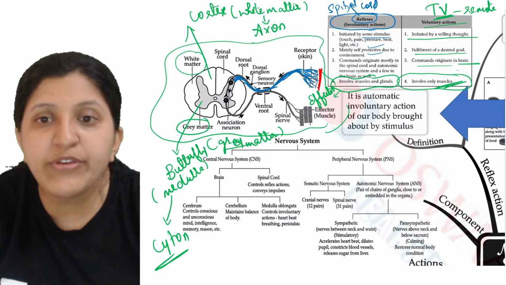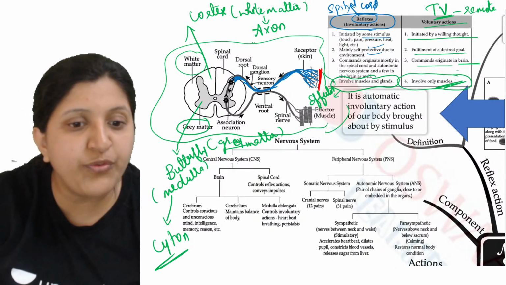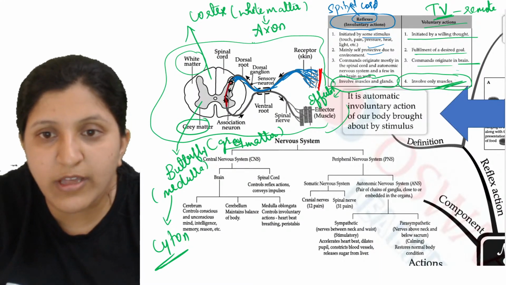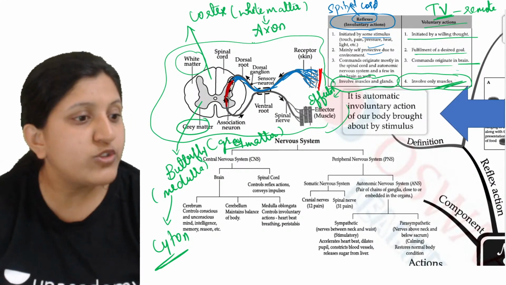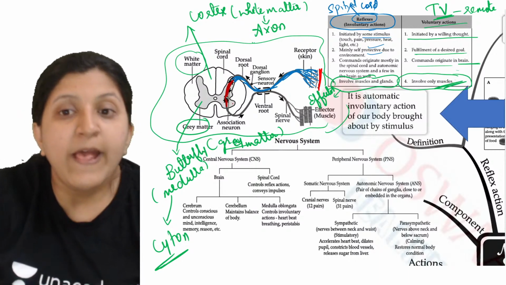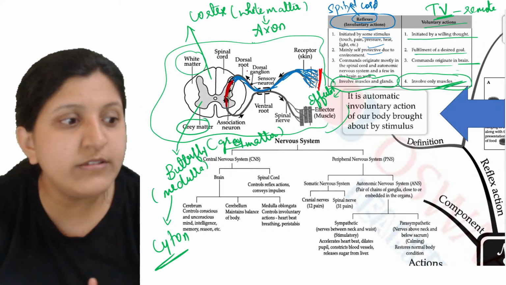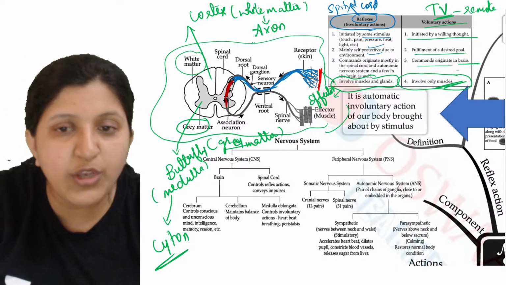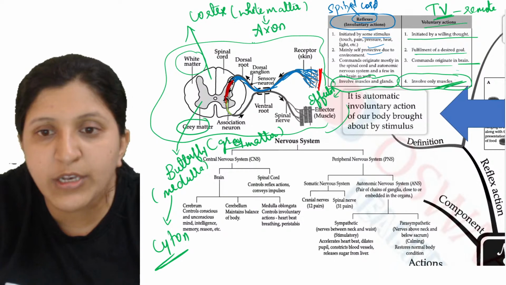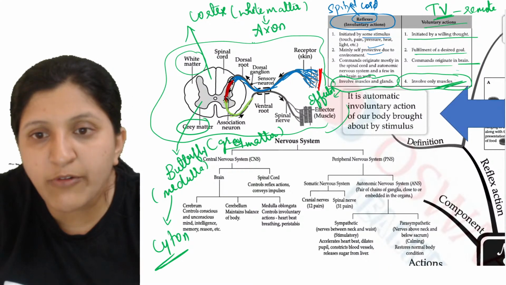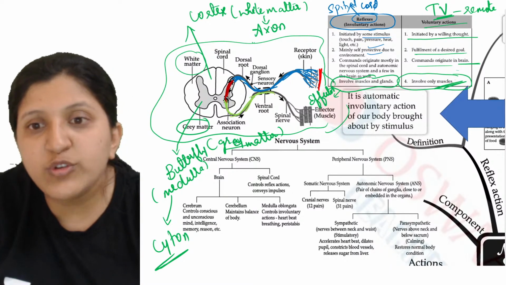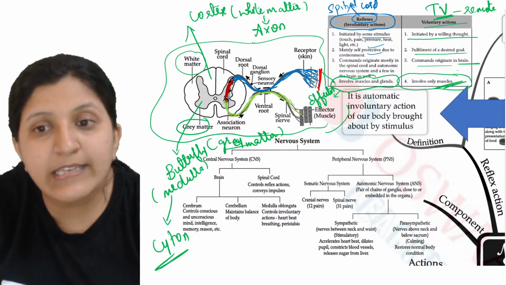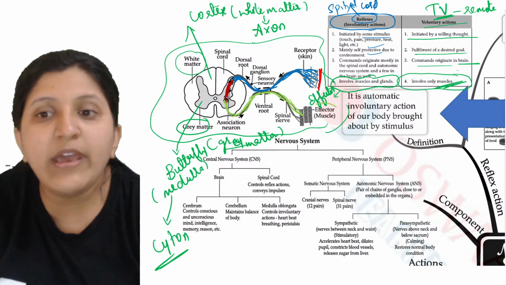Okay. So now here in the spinal cord, what do you find? There is an association neuron that you find. This is an association neuron where it will connect the sensory neuron with the motor neuron. Next to the association neuron, you can find a motor neuron. So this is now a motor neuron. Okay. So this motor neuron will send a message to the effector.